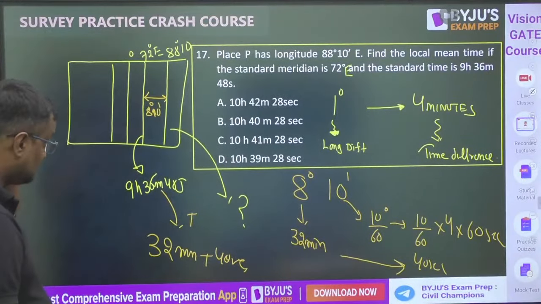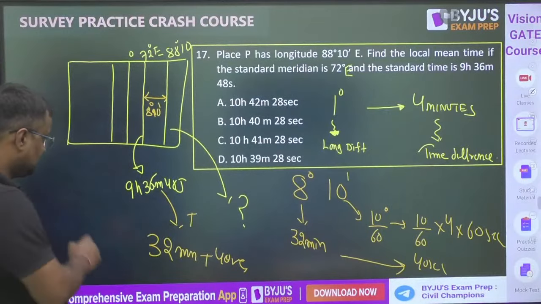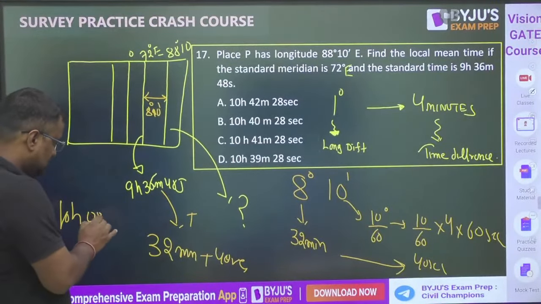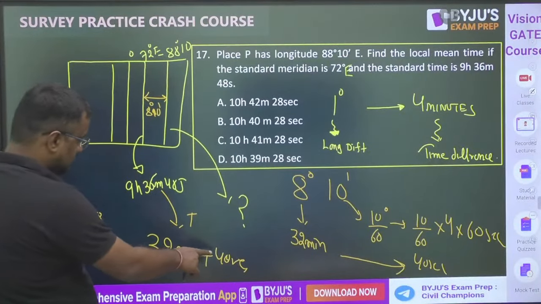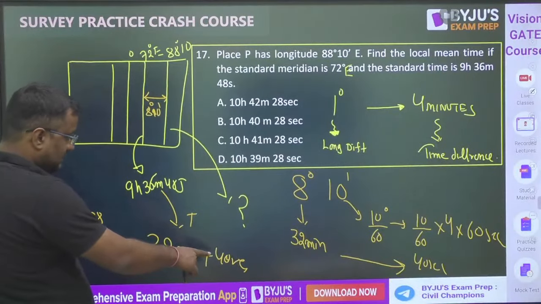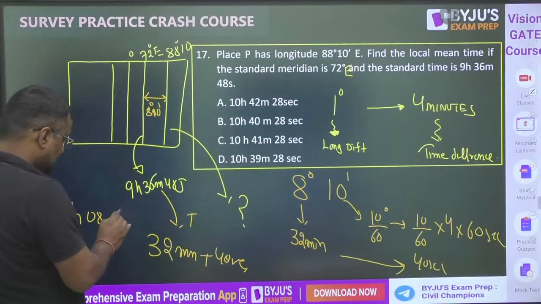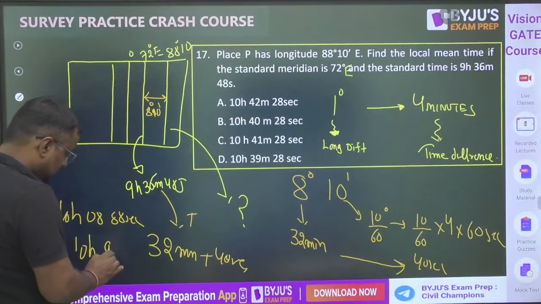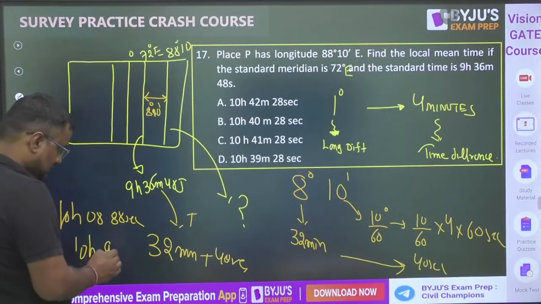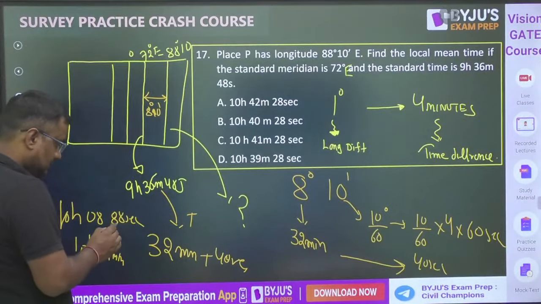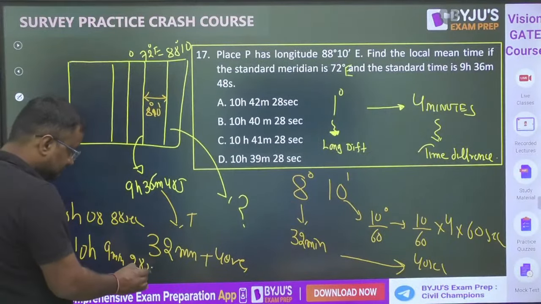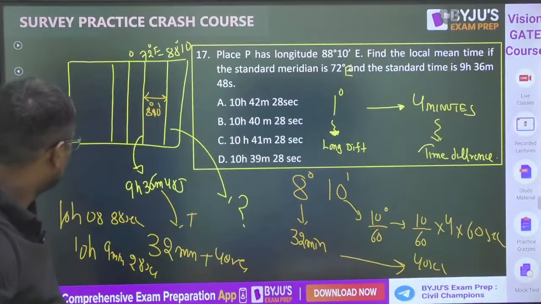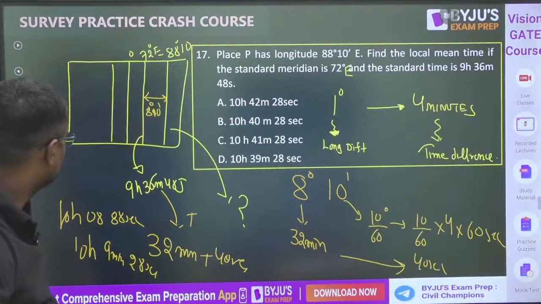So 9 hour 36 minutes plus 32 minutes, so it is 10 hour 8 minutes. 48 seconds and 40 seconds is how much? 88 seconds. So 10 hour 9 minutes, 28 seconds. 10 hour 9 minutes.